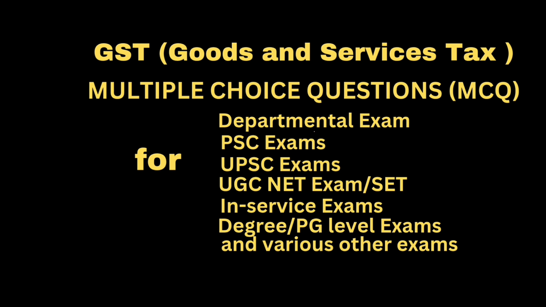Question. Where the supply of service is made from a fixed establishment elsewhere, that is a place other than the place of business for which registration has been obtained, the location of supplier of service shall be, answer, the location of such fixed establishment.